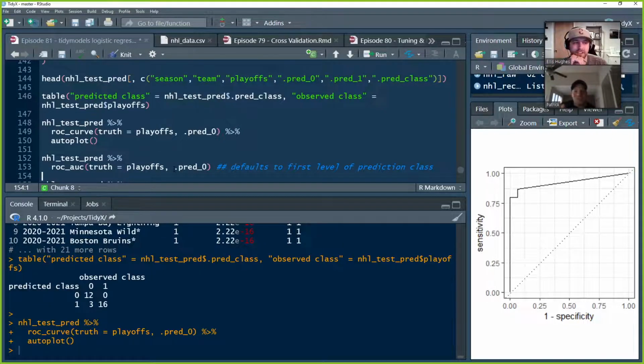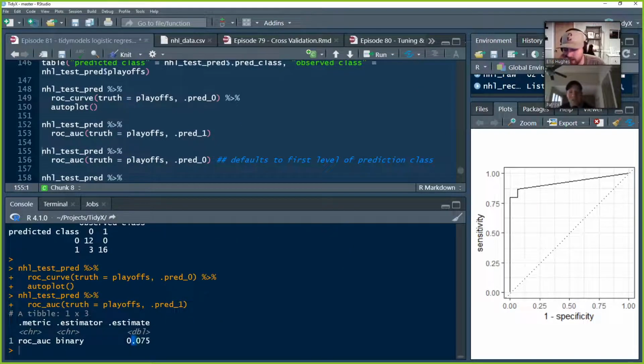We tried to convert the prediction to a 1 or 0 prediction. Yes, that was a problem. It takes probability as the second argument. The other issue was a default issue. We originally ran this with .pred_1, because we said, show us the area underneath the receiver operating curve for playoffs, the one we're trying to predict. And when we ran it, we thought, there's no way. Just looking at the figure, that is way bigger than 7.5%.